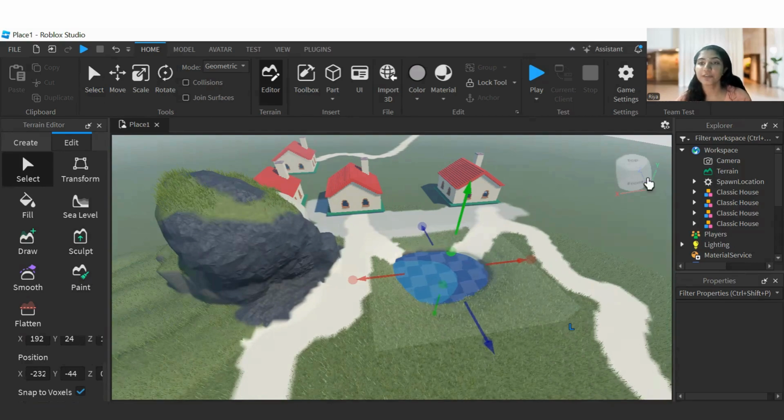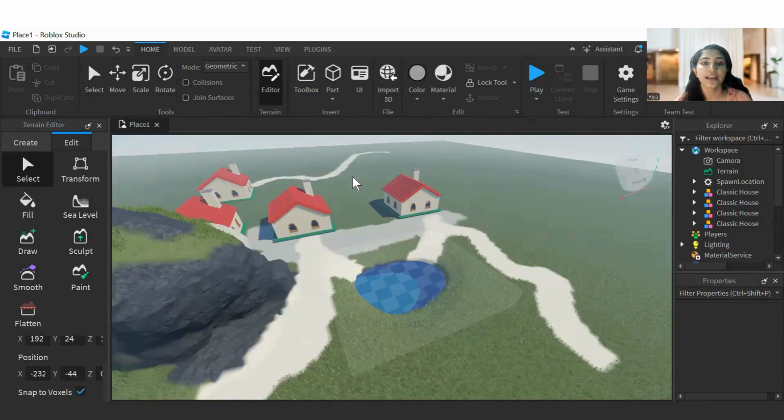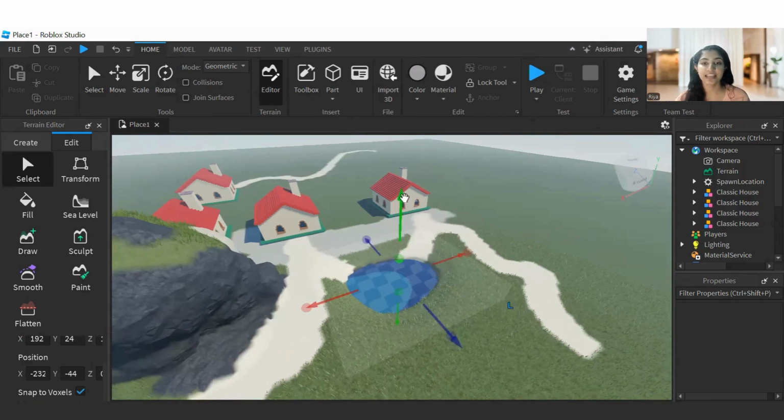As we are done with this, you can see the top view by dragging like this, okay? We can adjust the camera by clicking on either the left button and right button at the same time. Or you can also control the camera by clicking on the left button and the control button. I hope it is clear to you. We made an awesome house, mountain, and a pond, right?